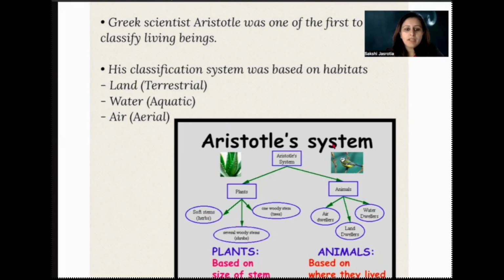Obviously Aristotle's theory did not work because there are a lot of animals. We know that there are reptiles also that live on the land. There are mammals also that live on the land, right? And there are a couple of amphibians also, since they live on both water and land, and they were mixed with the water animals. Then land animals included both mammals and reptiles, since they were showing different characteristics. So there were a lot of limitations in this theory.